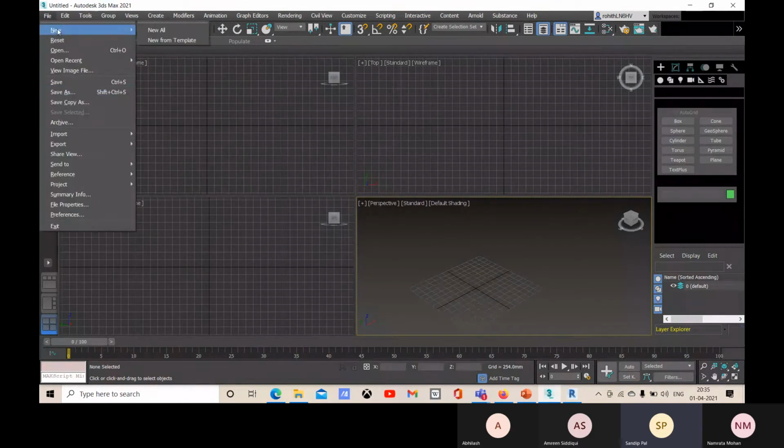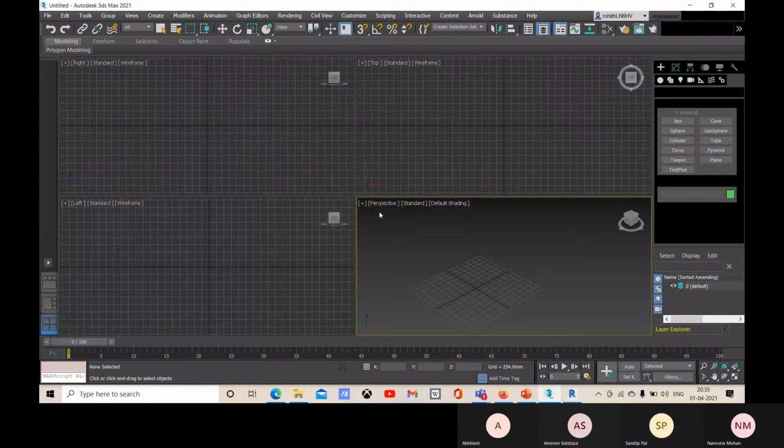Now if you want to create a new one, let's create a new file there.